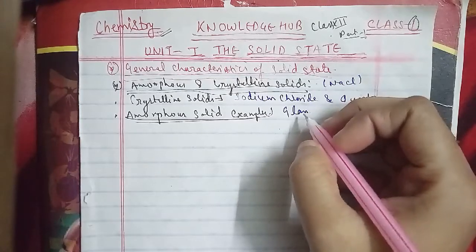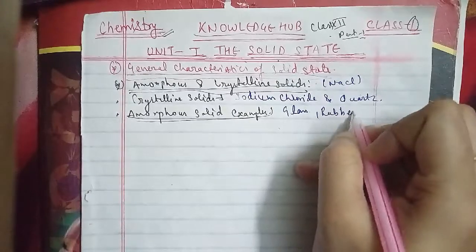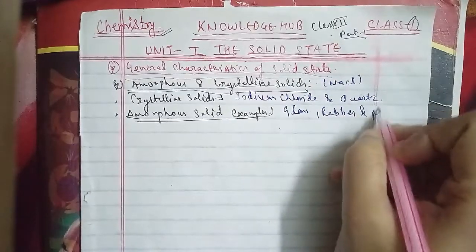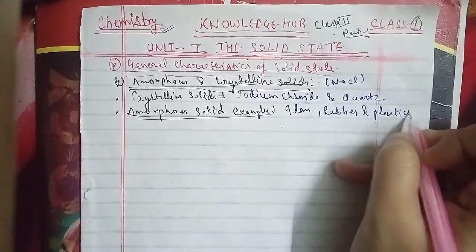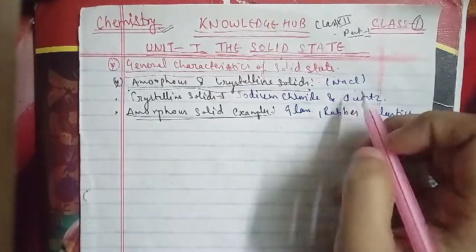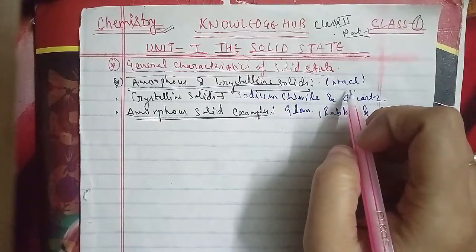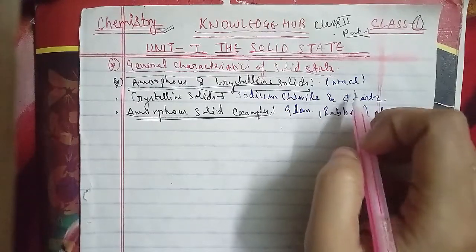These were the typical examples of amorphous solids, and due to the differences in the arrangement of the constituent particles, the two types of solids differ in their properties. We'll go into detail about that.